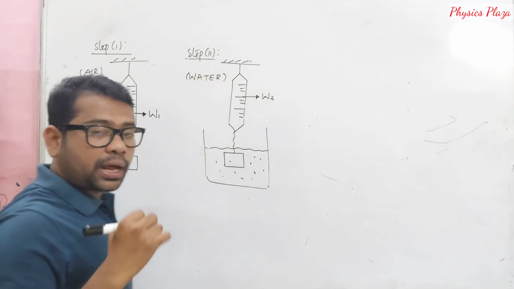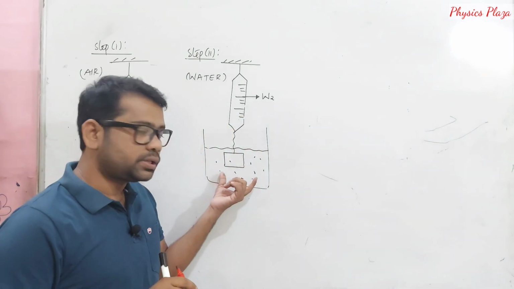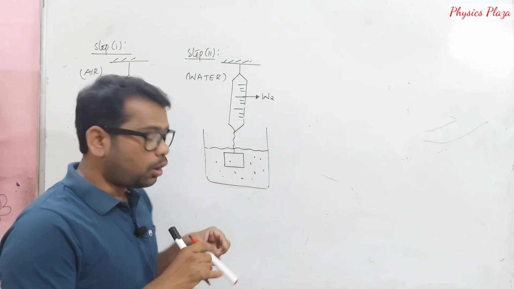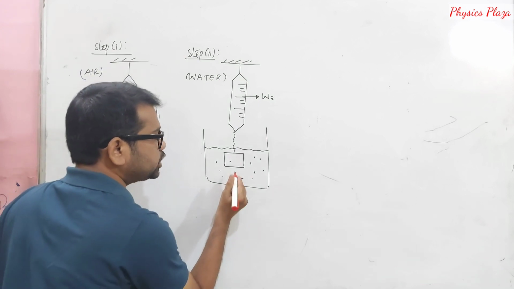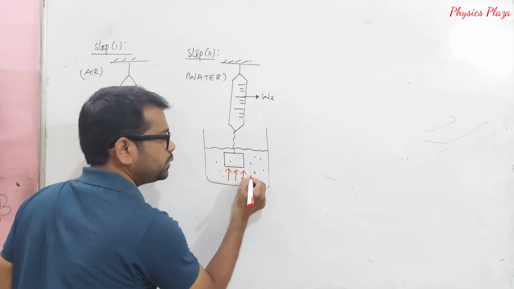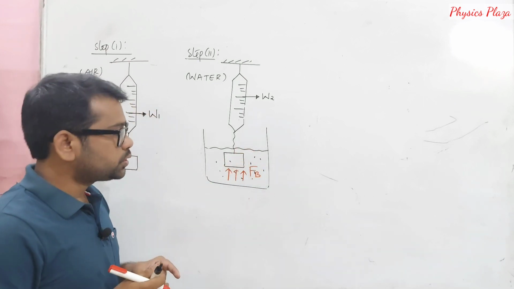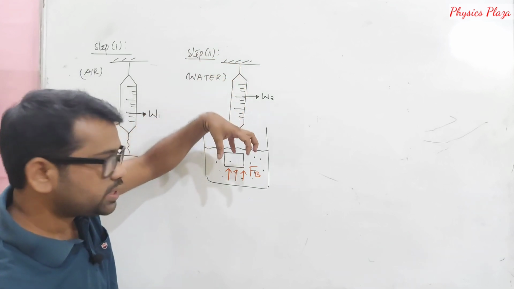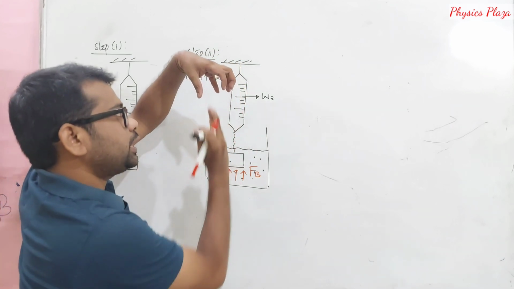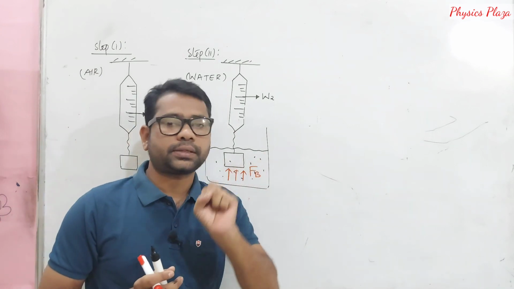And children, as per our discussion of buoyant force, as the body is immersed in a fluid, it must experience buoyant force. As the buoyant force acts vertically upwards, the net force will be less.